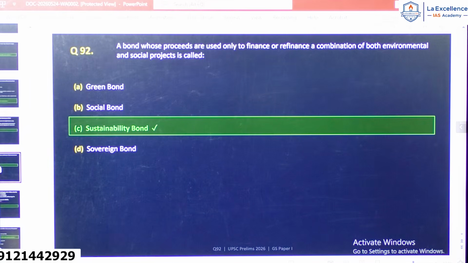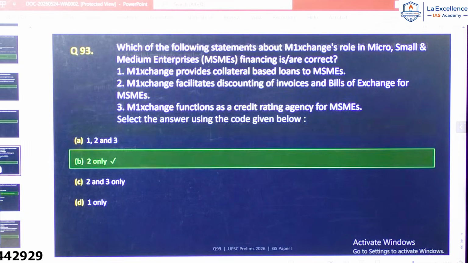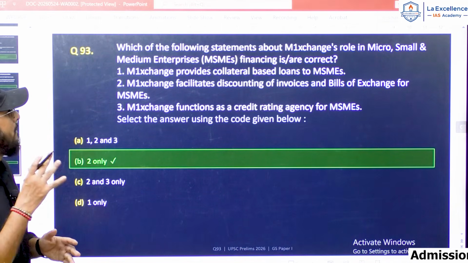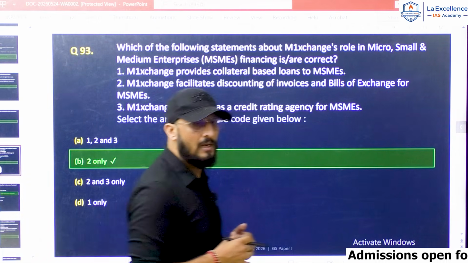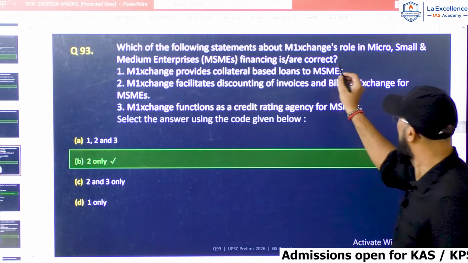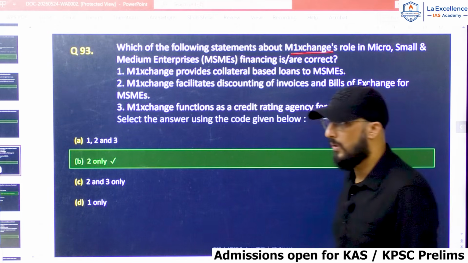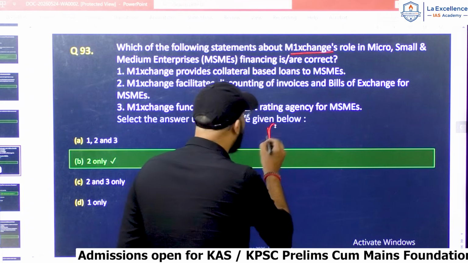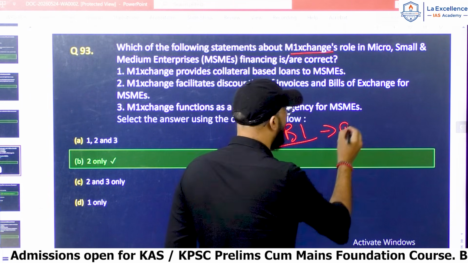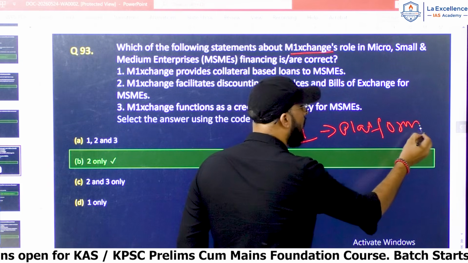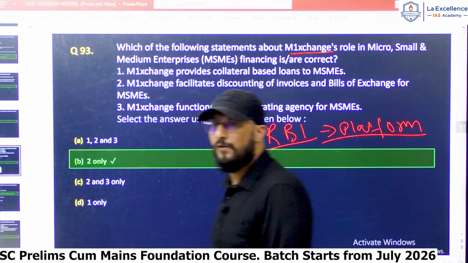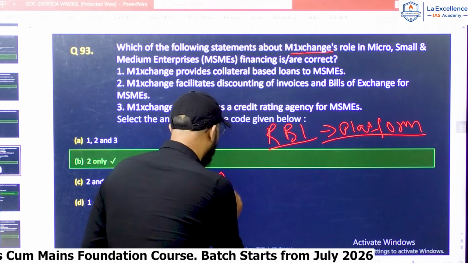Question number 93. Which of the following statements about M1 Exchange's role in MSME financing are correct? So the question is about M1 Exchange. Now, what is M1 Exchange? M1 Exchange is an RBI approved digital platform. In this RBI approved digital platform, MSMEs